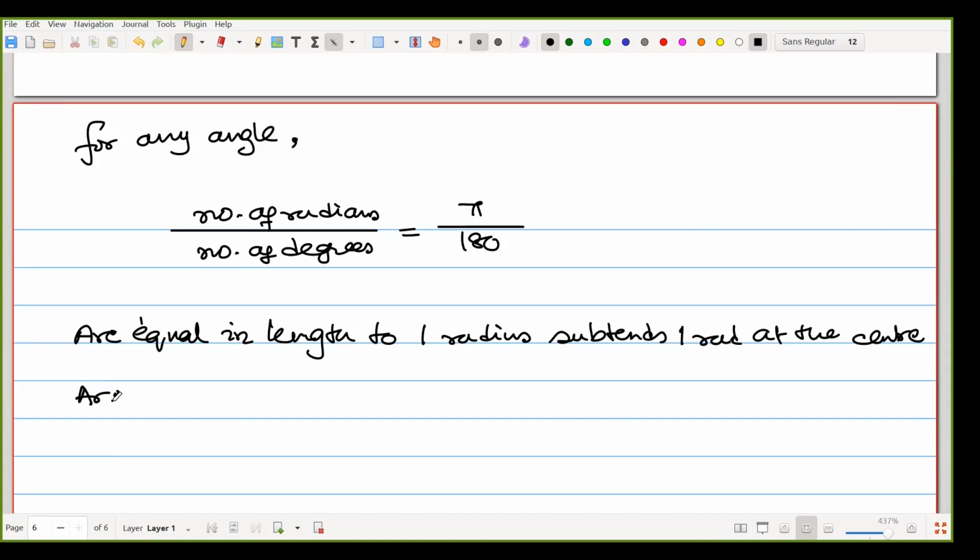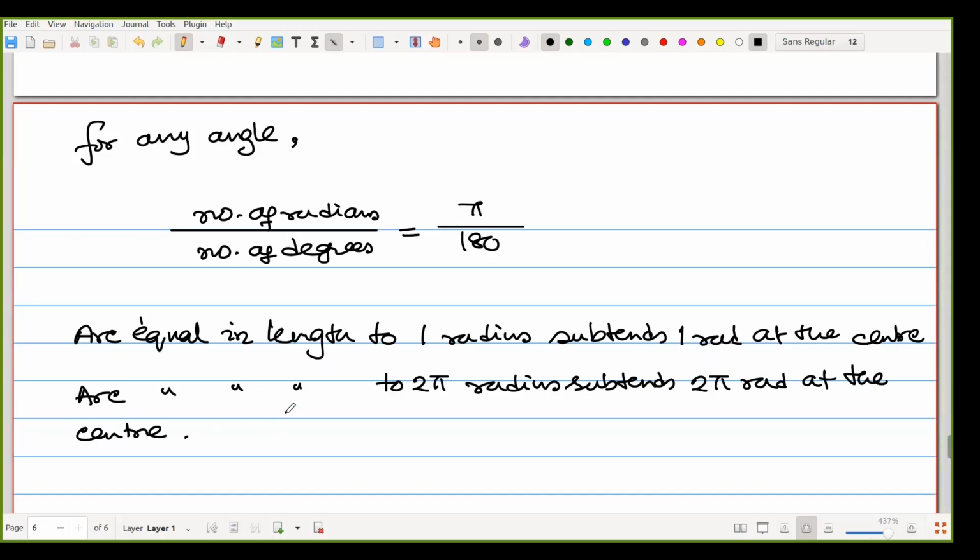So an arc equal in length to 2 pi radius subtends 2 pi rad at the center.